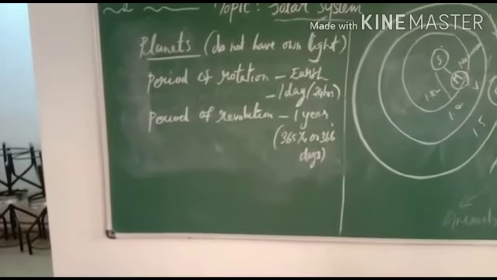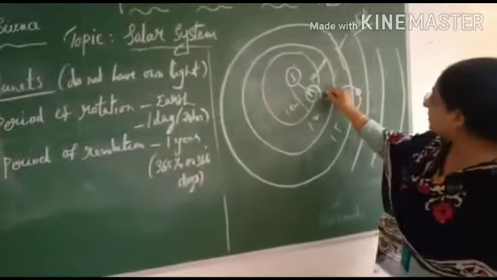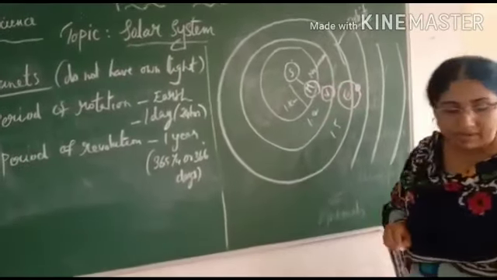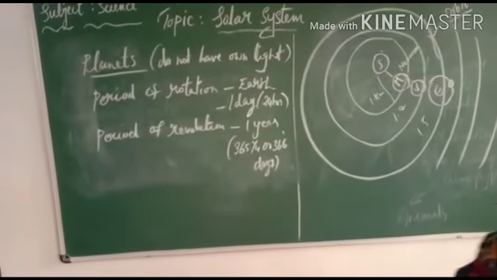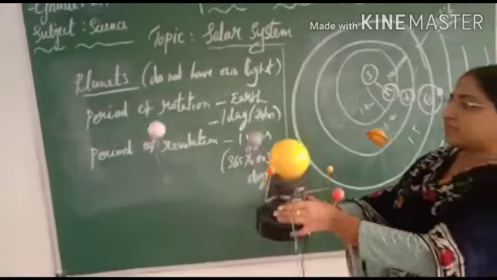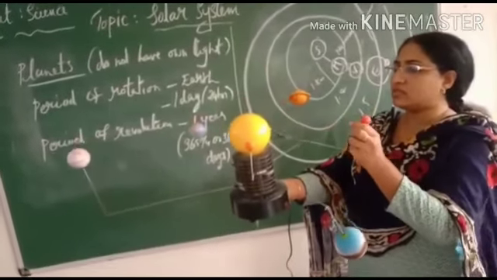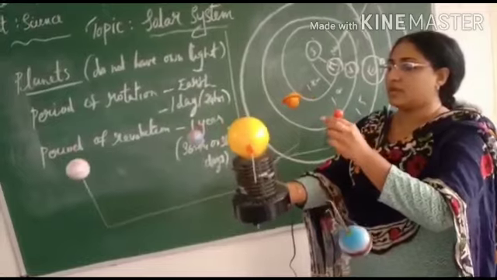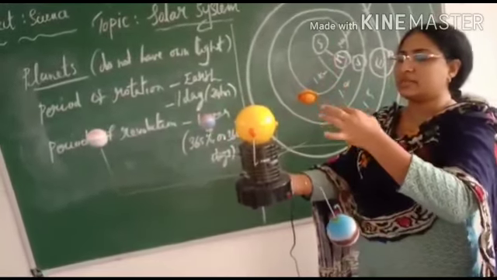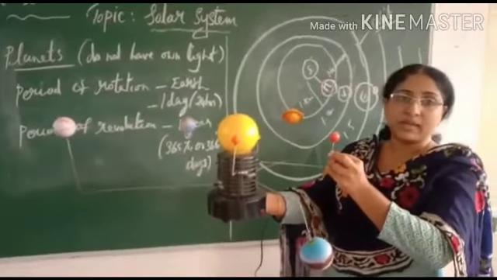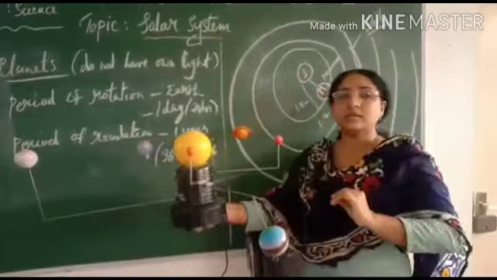The next one is Venus. This Venus is known as the brightest planet. Here you see, second one. So this is Venus, next to Mercury, in the second position. It is known as the brightest planet. Clear? It is also the neighboring planet of the third one, which is the Earth.